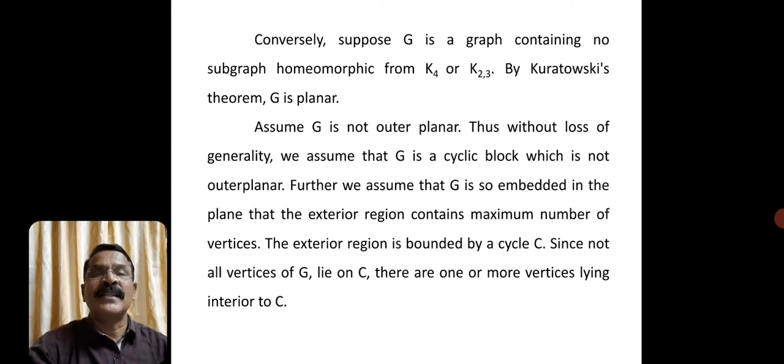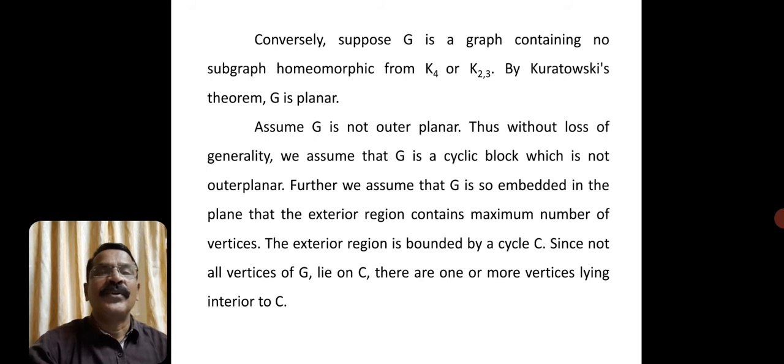Okay, we have to prove it is an outer planar graph, but we assume it is not outer planar. Thus, without loss of generality, we assume that G is a cyclic block which is not outer planar. It implies we are considering a graph which is a cyclic block. One type of block it is, means there is no cut vertex and it is non-trivial, isn't it? And there are more than 3 vertices. So like that we are considering. Okay, so that is the graph which we are considering.